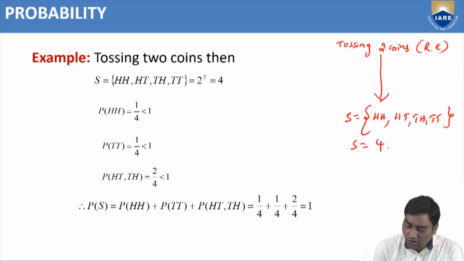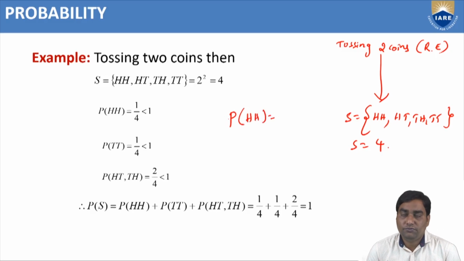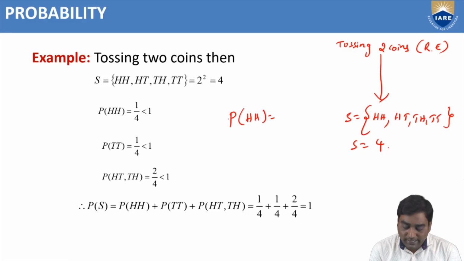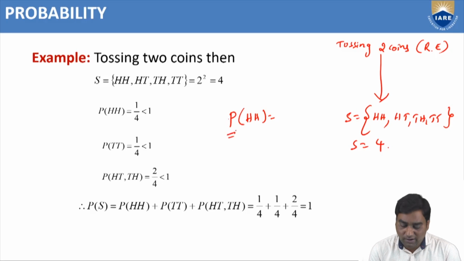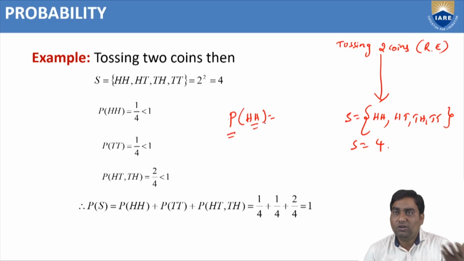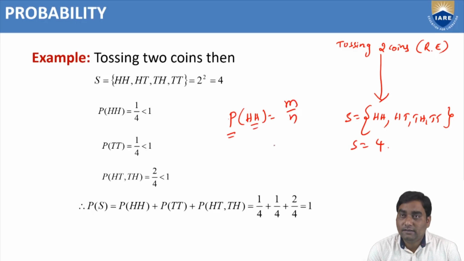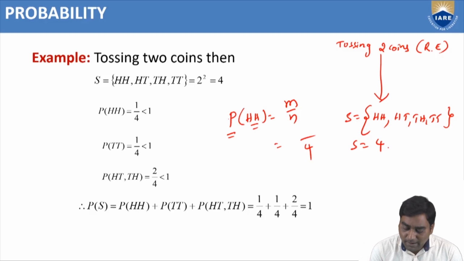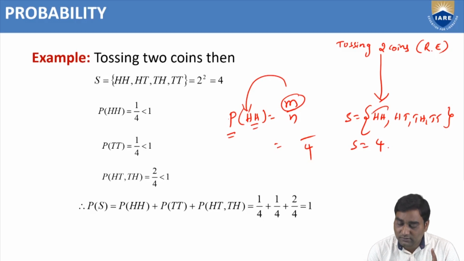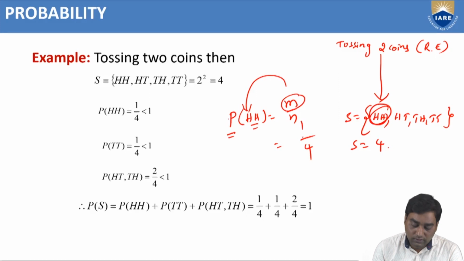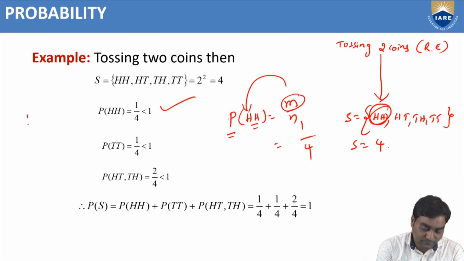Now, out of this, I want to get the probability of getting 2 heads if we toss 2 coins. What is the formula? M by N. The denominator is 4, because the total number of possible outcomes is 4. And M, the favorable events to that particular event, getting two heads, is only 1. So 1 by 4, and this 1 by 4 is less than 1. That's why P of E is always between 0 and 1.